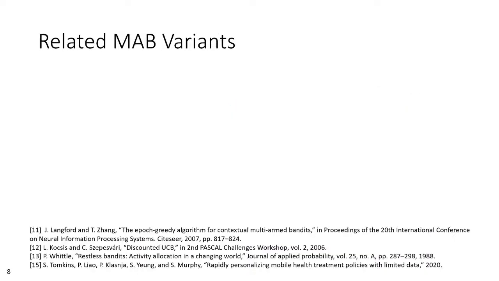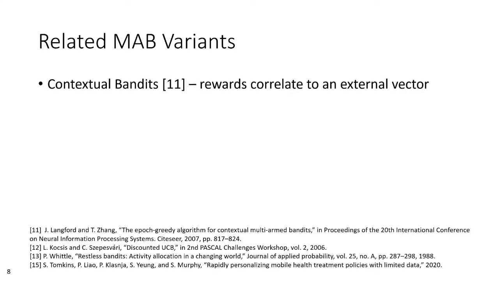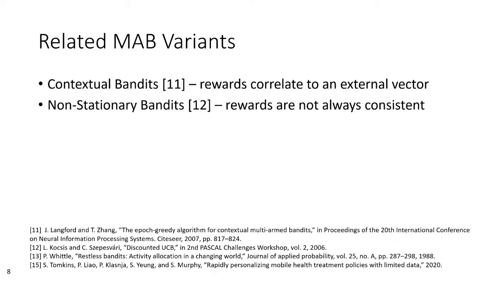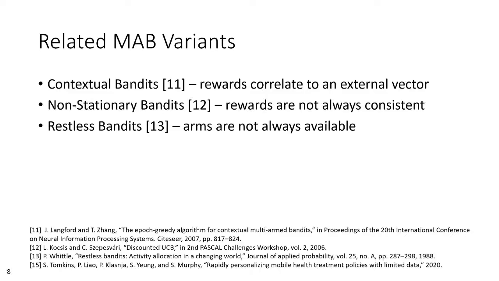Other MAB variants have experimented with alternative oracles, and even regression-based oracles, such as contextual bandit problems, where the reward distributions are influenced or at least correlate with some external vector. Our domain of modeling players in multiplayer exergames does not classify as a strict stochastic bandit problem, and therefore we find relevance in additional MAB problem variations such as non-stationary bandits, where the reward distributions cannot be assumed static, and restless bandits, where some arms may become intermittently unavailable.